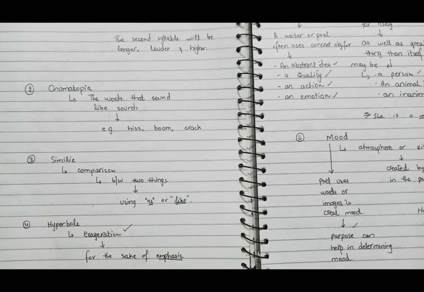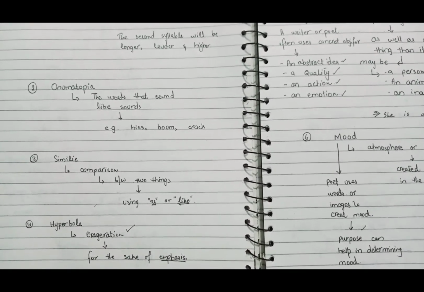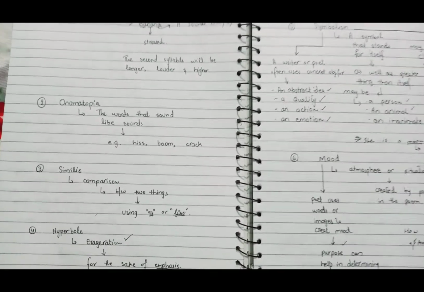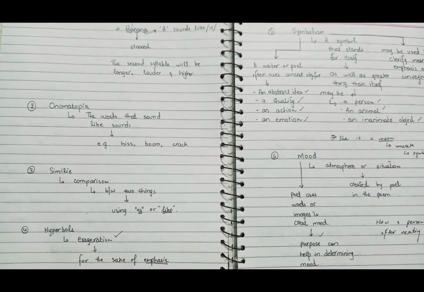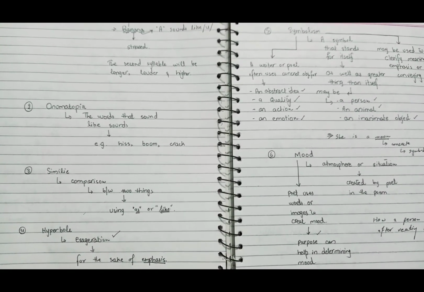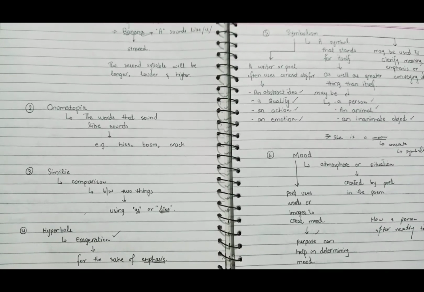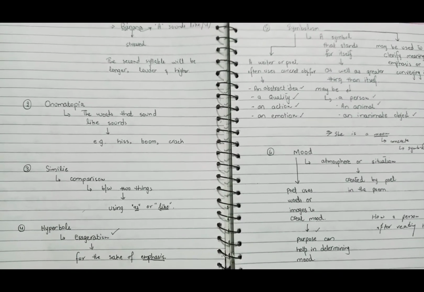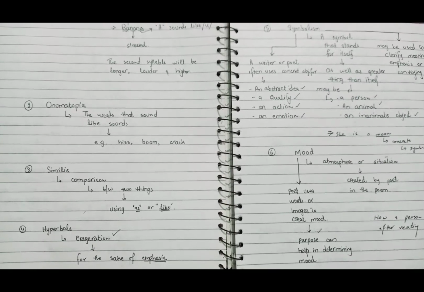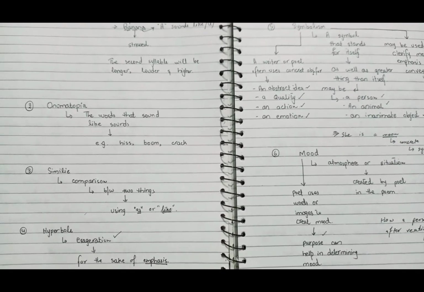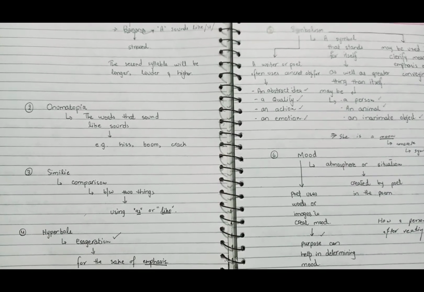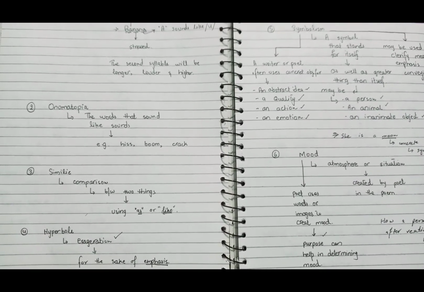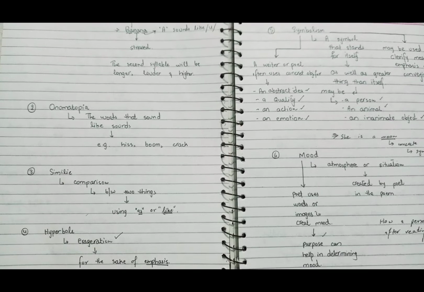Simile, the third concept. Simile is a comparison between two things, a comparison in which we use the word as or like. This is the very short and very simple concept of simile: it is a comparison in which we use the word as or like. For example, we say he is as handsome.